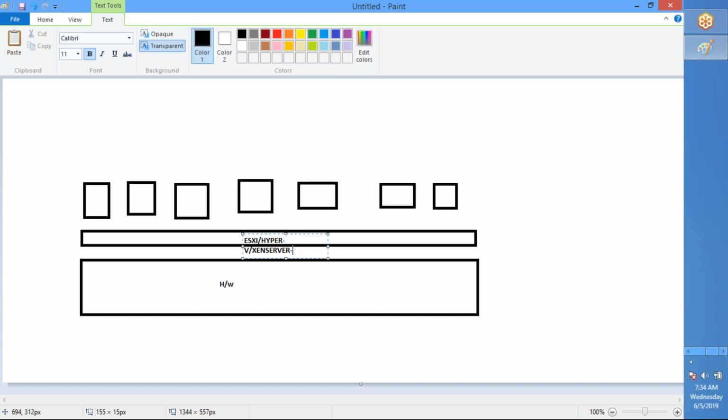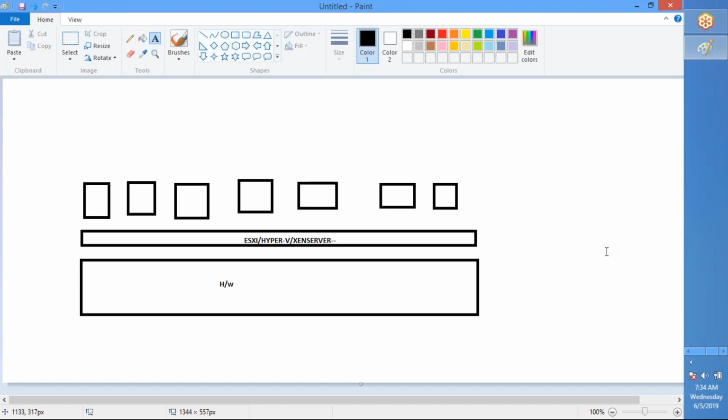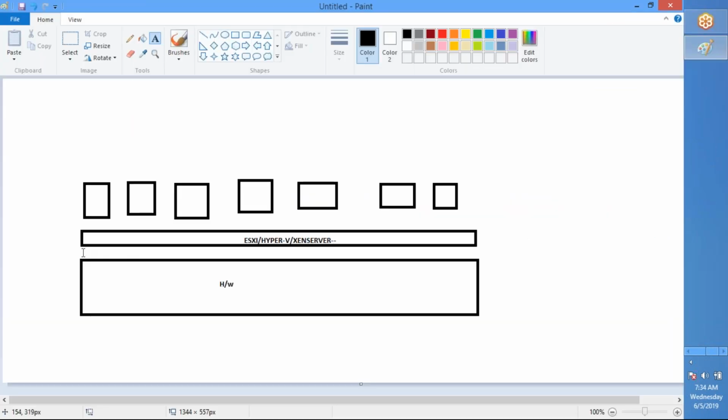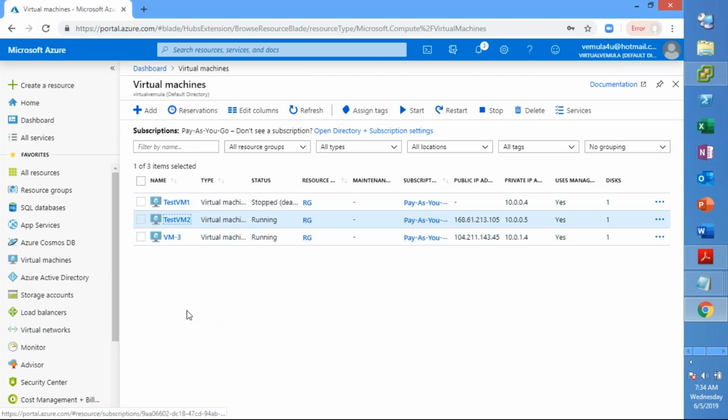And Oracle has their own hypervisors. So multiple hypervisors in the market, right? All your virtual machines will sit on a hypervisor, as in your Azure. So all the VMs that you are provisioning here will sit on a hypervisor, which in turn will sit on a hardware. And we don't have access to that part.